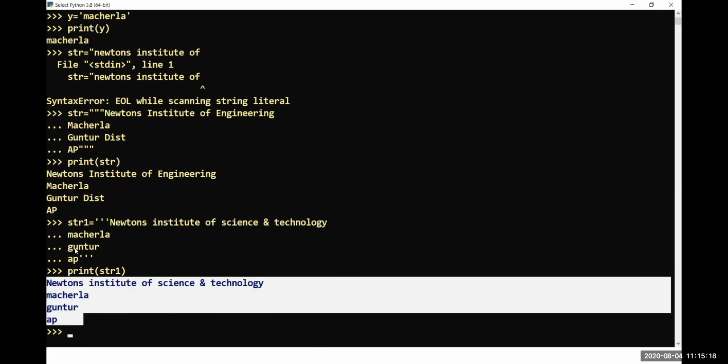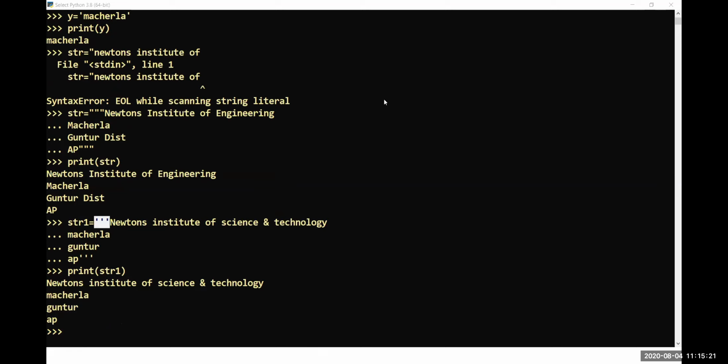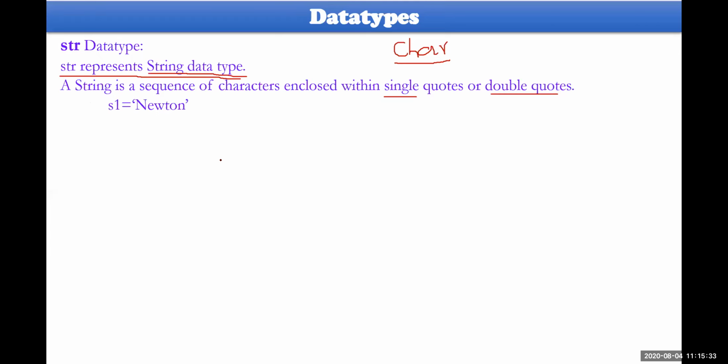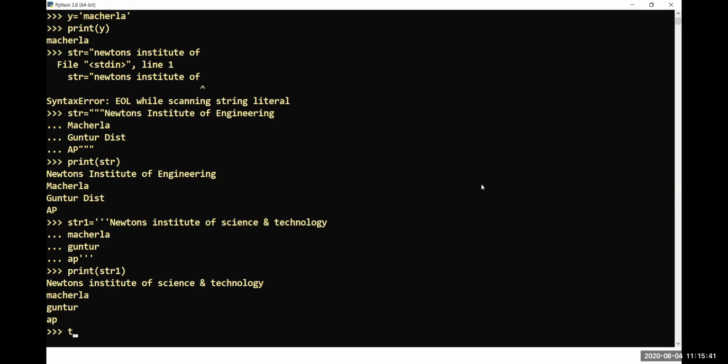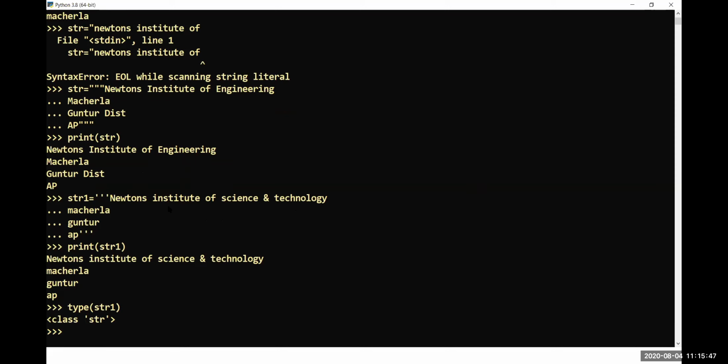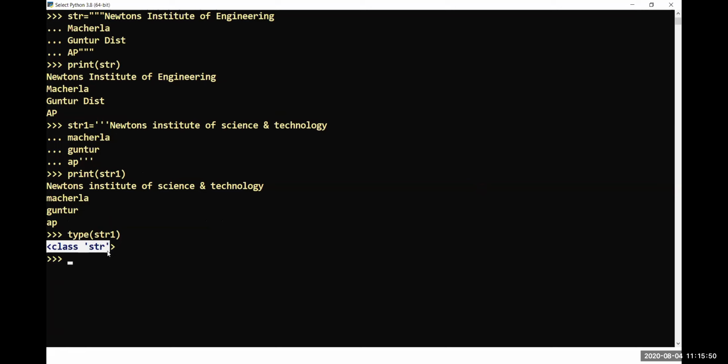So three double quotes or three single quotes are used to assign string data across a number of lines. That is what you need to remember here. Before going further, let me take the type of str1. Look at this, it is a string. Let me consider a equal to, within single quotes, capital A. I have assigned only a single character here.